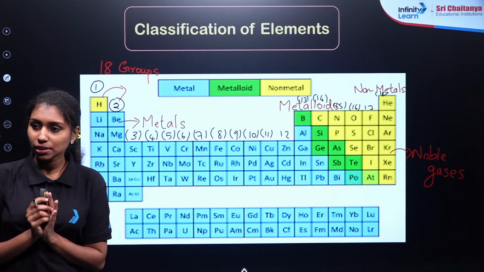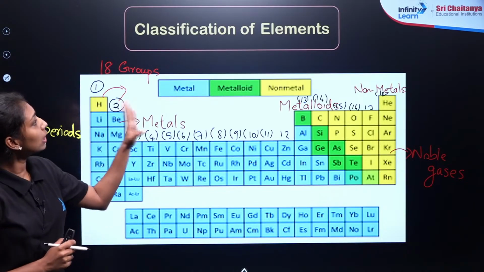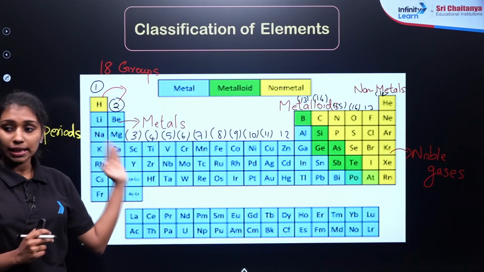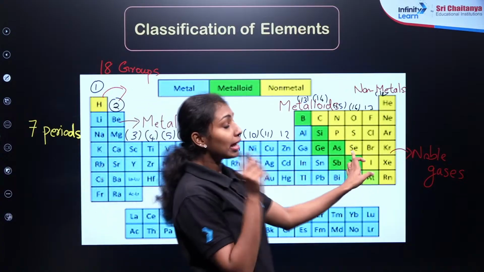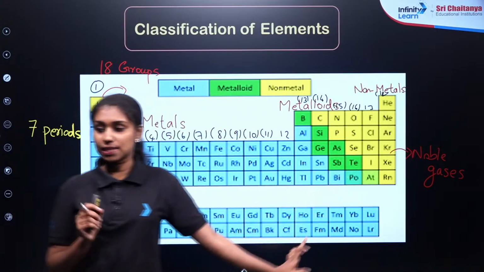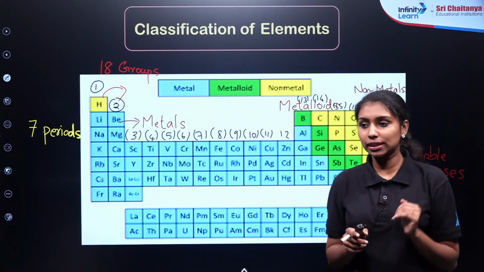Clear, Arush? So this is the classification of the elements in the groups and periods. Each group can be named differently, but in the case of group 17, they are commonly known as halogens. Clear?